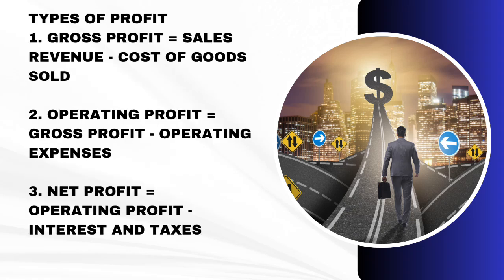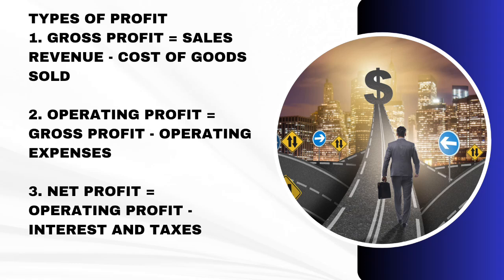Now that we have known the meaning of profit, can we look at the types? Now I want you to pay attention to this particular section very well. As I'm telling the types of profit, I will also be giving you the formula to get each and every one of them. I will explain the meaning later. Let us start with gross profit. Gross profit is equal to sales revenue minus cost of goods sold. Let me repeat myself again. Gross profit is equal to sales revenue minus cost of goods sold.